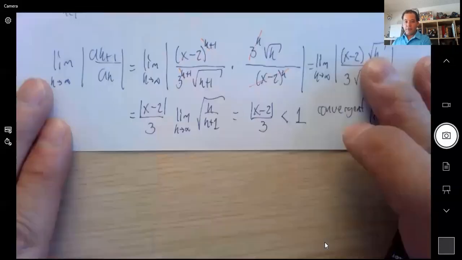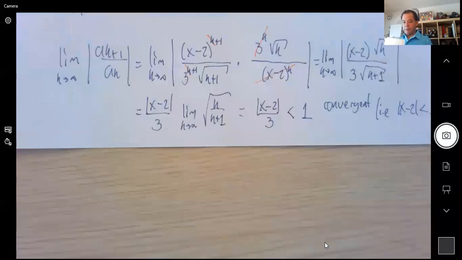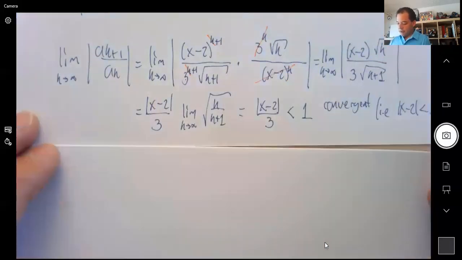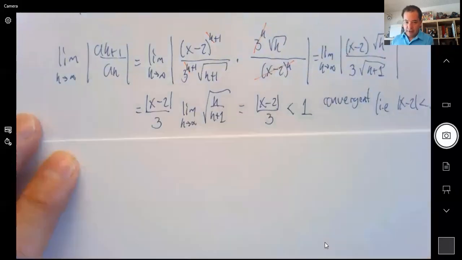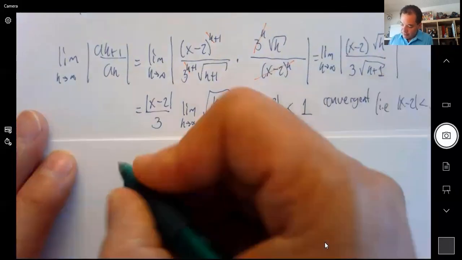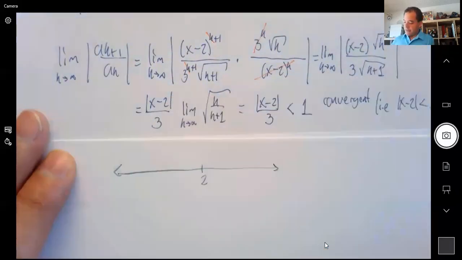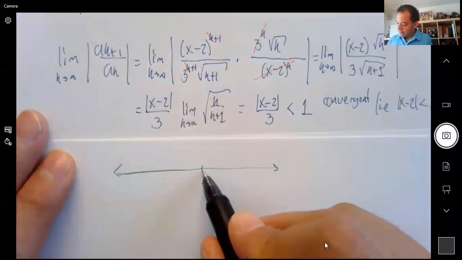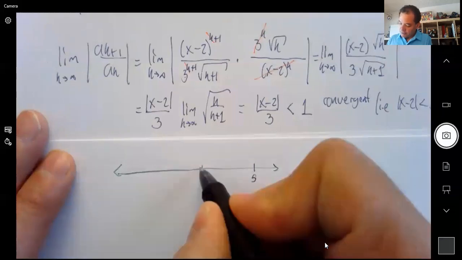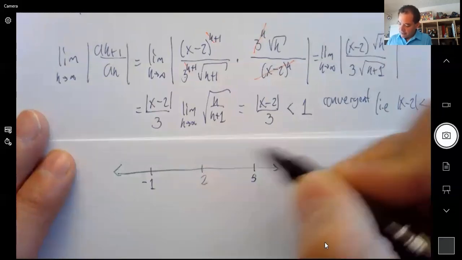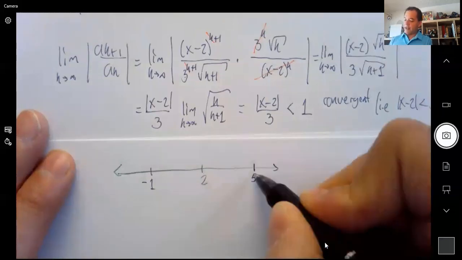Now to do the interval of convergence, let me make a little picture here. I always like to do pictures. You don't need to, but it helps. So the center is 2. And we said that the radius of convergence is 3. So 2 plus 3 is 5. 2 minus 3 is negative 1. So these are the endpoints, 5 and negative 1.